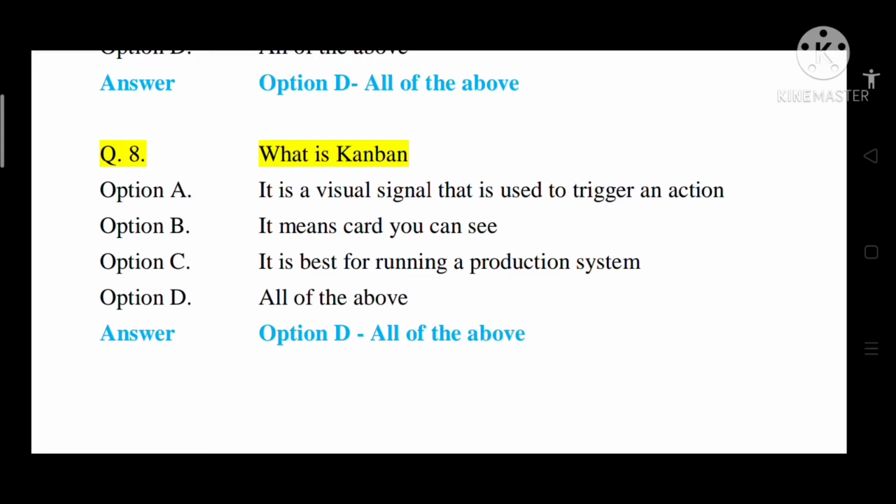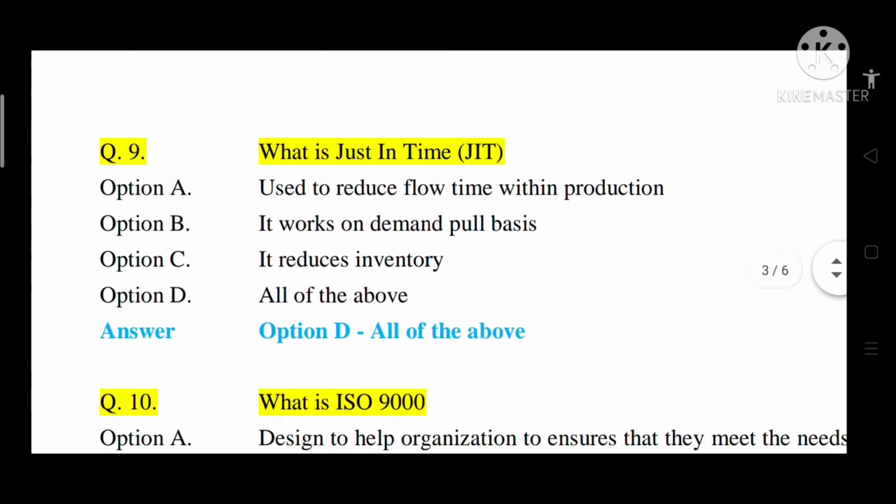Kanban means it is a visual signal and that is used to trigger an action. So according to signal, the production happens. That is related with JIT. So option D, all of the above.